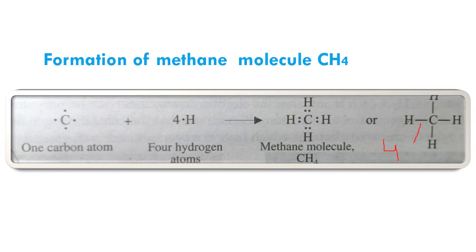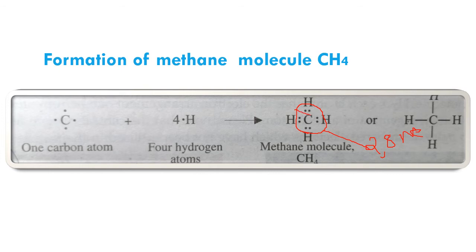4 single covalent bonds: 1, 2, 3 and 4. There are 4 single covalent bonds formed between carbon and hydrogen. Now, at the same time, children, you can see that by sharing 4 electrons with 4 hydrogen atoms, the carbon atom acquires the inert gas configuration with 8 electrons in its outermost shell, that is 2, 8, and 2, 8 is the inert gas neon configuration. So during the process, carbon acquires the neon configuration.